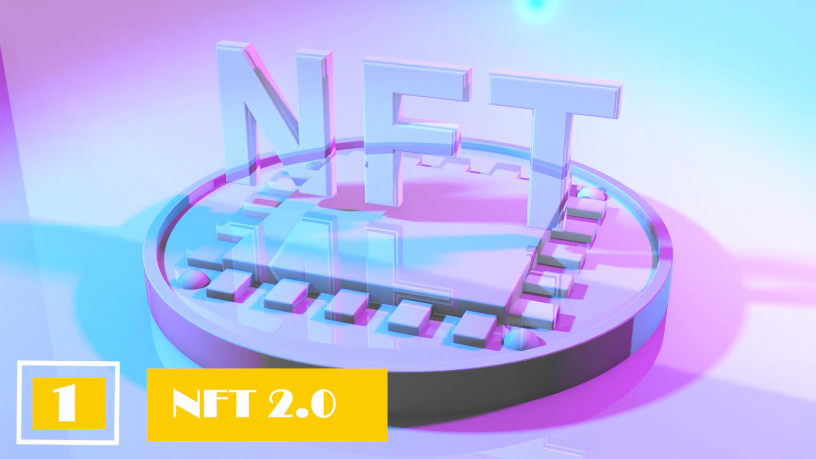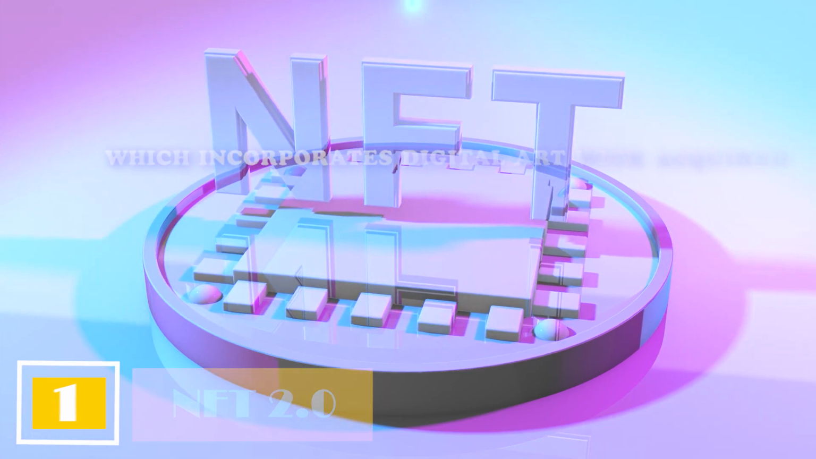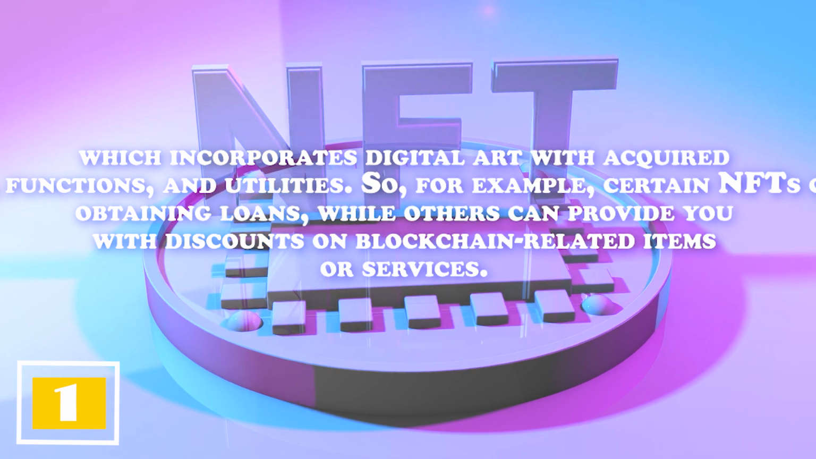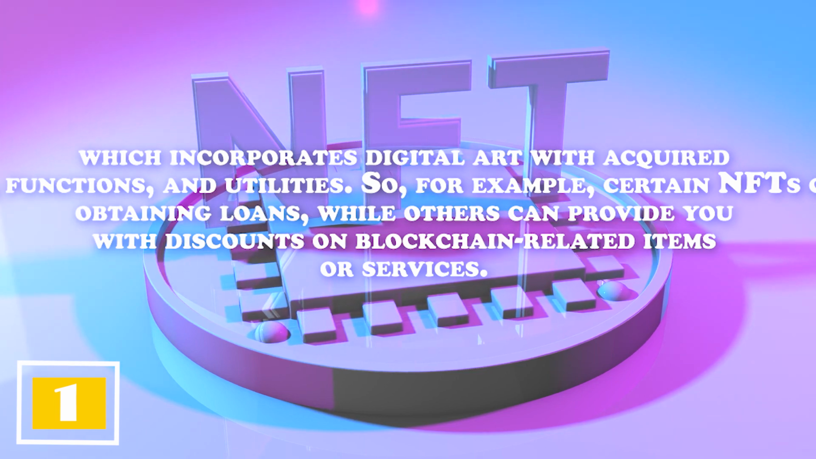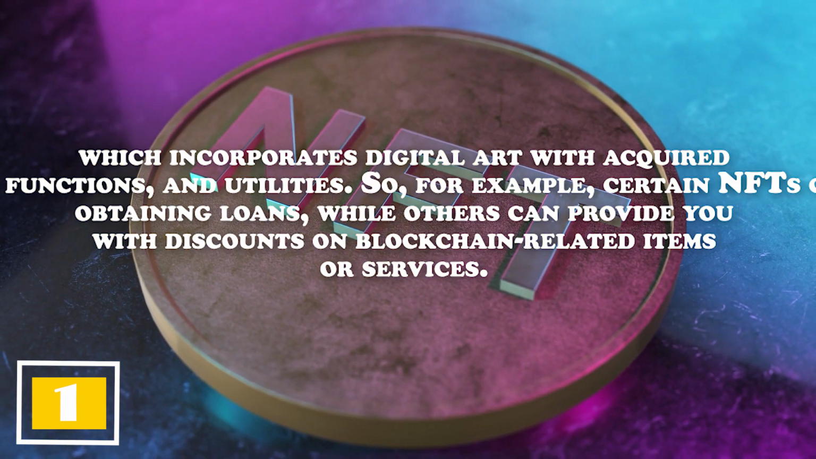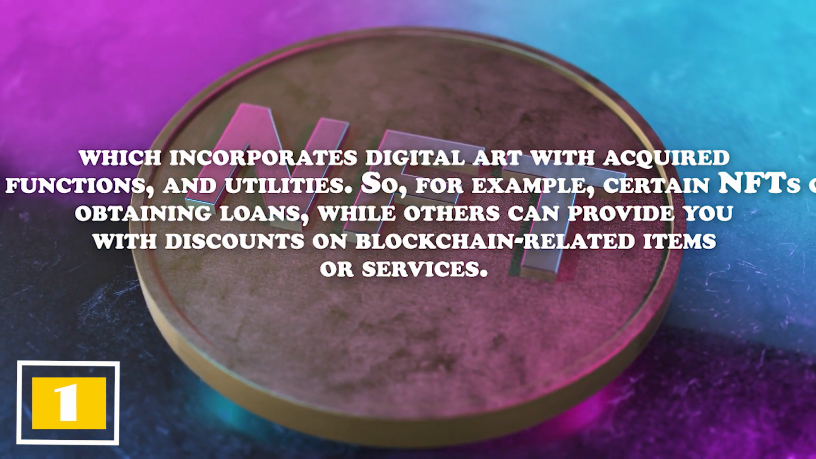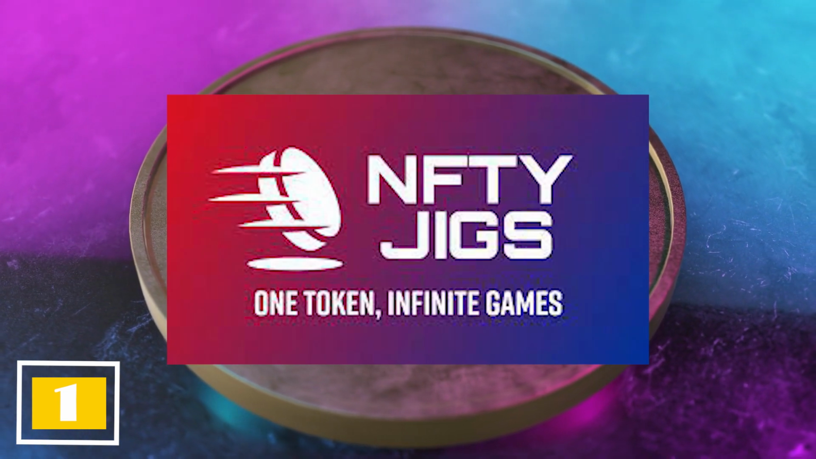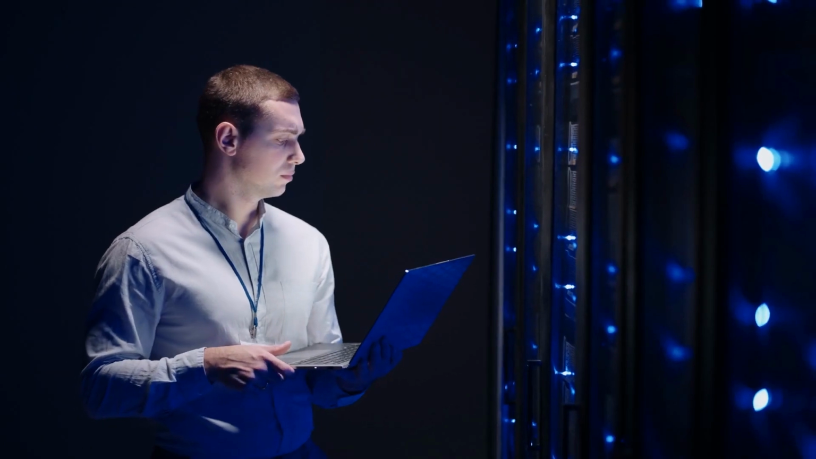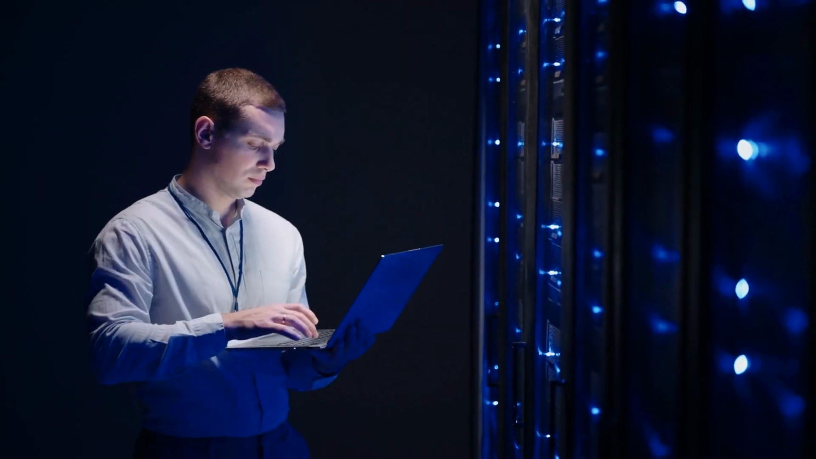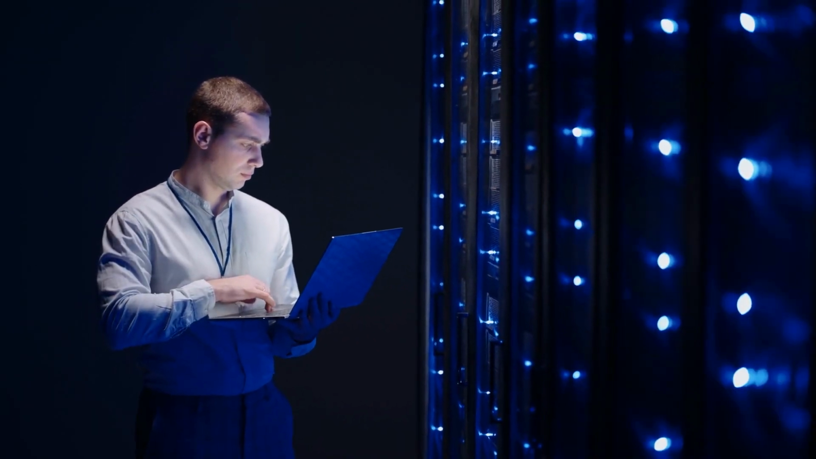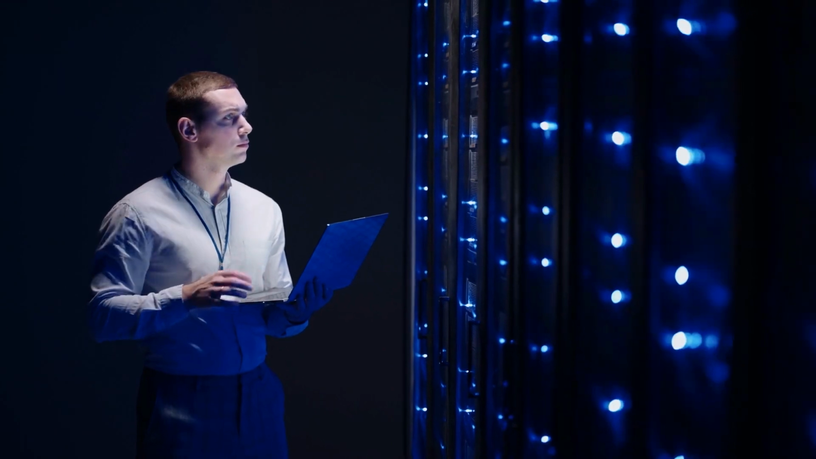NFT 2.0. Then there's NFT 2.0, which incorporates digital art with acquired characteristics, functions, and utilities. So, for example, certain NFTs can assist you in obtaining loans, while others can provide you with discounts on blockchain-related items or services. NFT Jigs, for example, is an example of NFT 2.0. These are things that can be programmed to perform any task. They can be used as building blocks in games, for example. It's a little difficult to grasp at first, but this is a brand new concept.